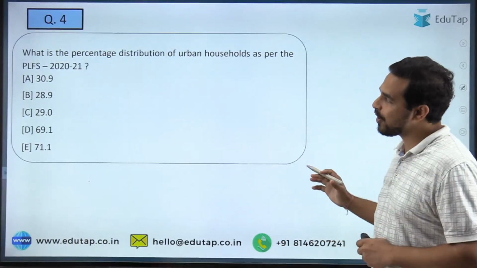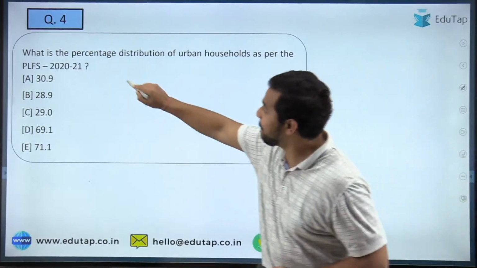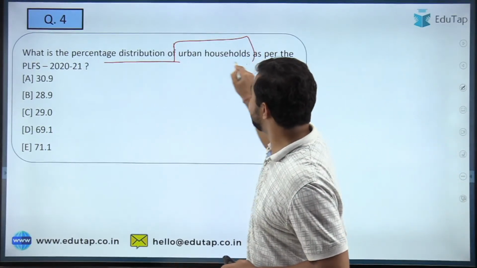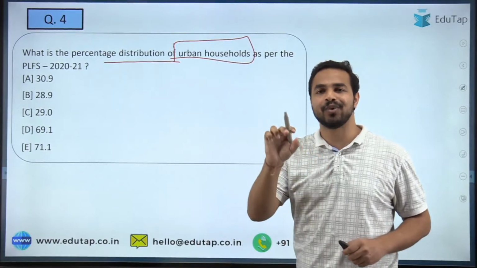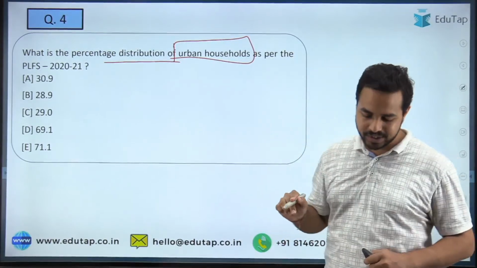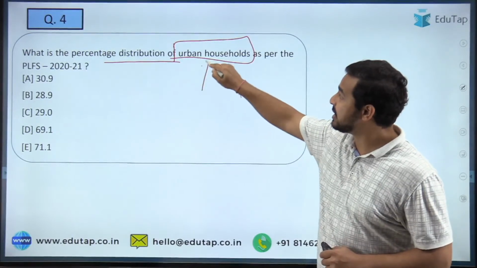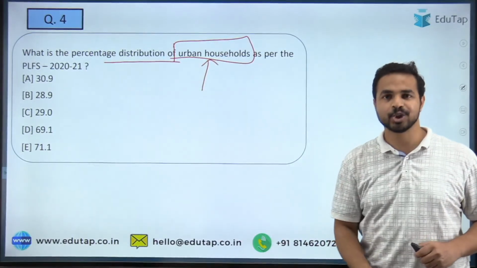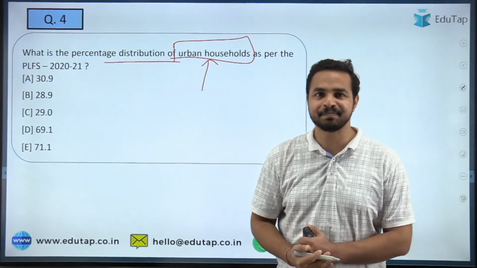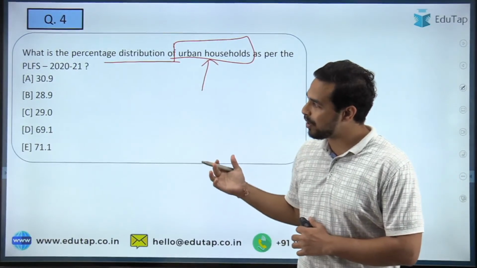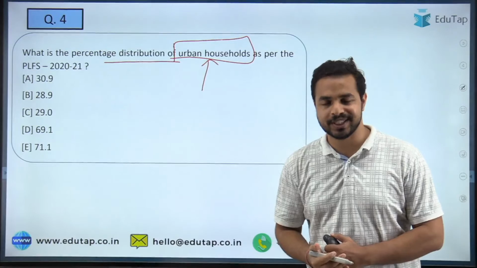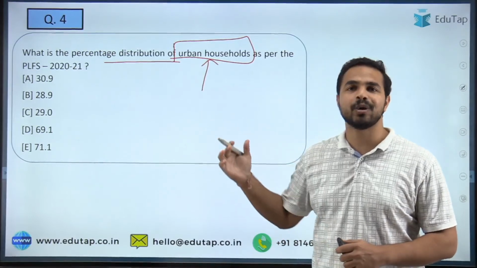The next question: you are required to tell me what exactly is the percentage distribution of urban households as per the PLFS 2020-2021. Let's see who will answer the question correctly here. You are just required to tell me the percentage distribution of the urban households. So guys, quickly tell me what is the right answer here. Options: 30.9, 28.9, 29.0, 69.1 or 71.1.